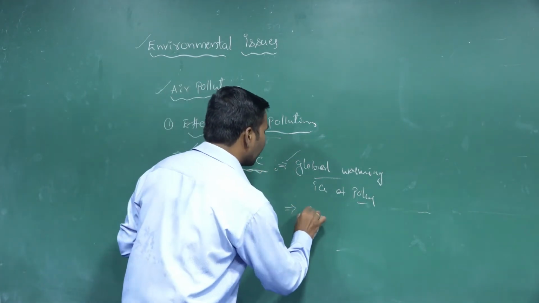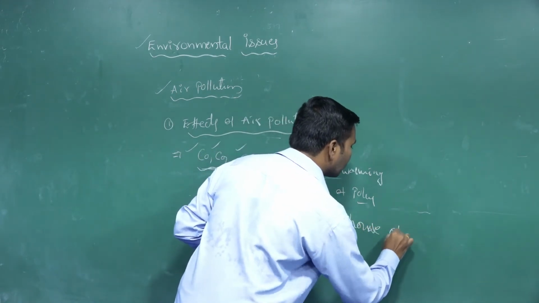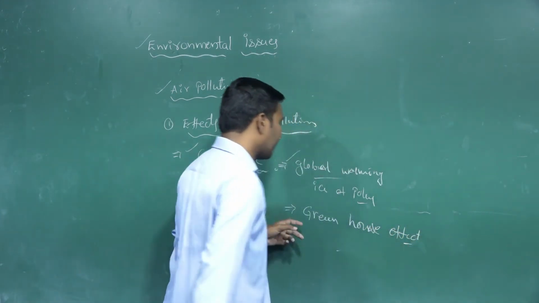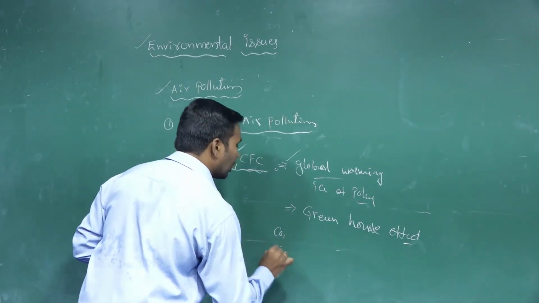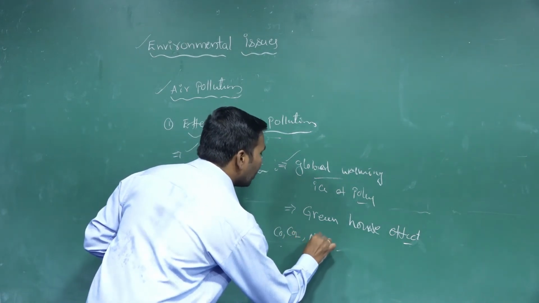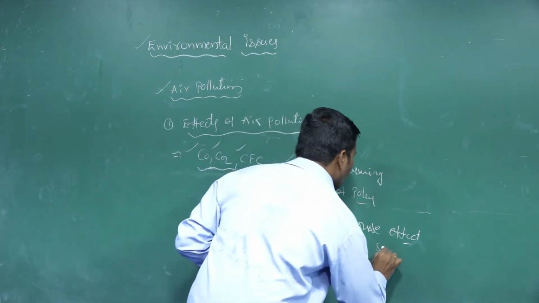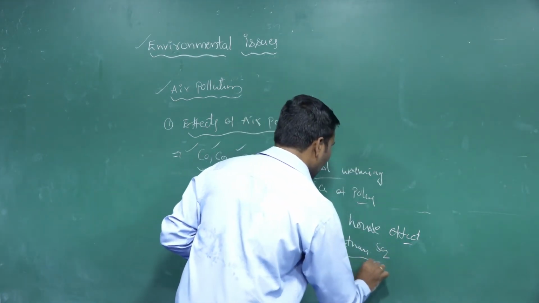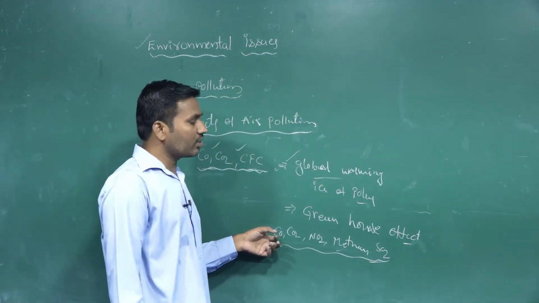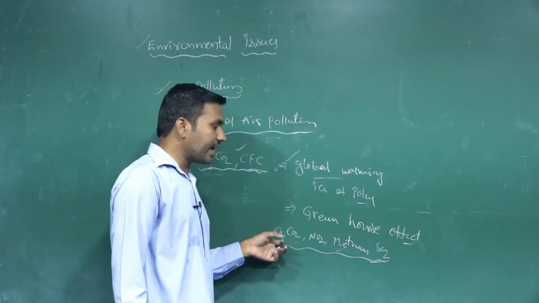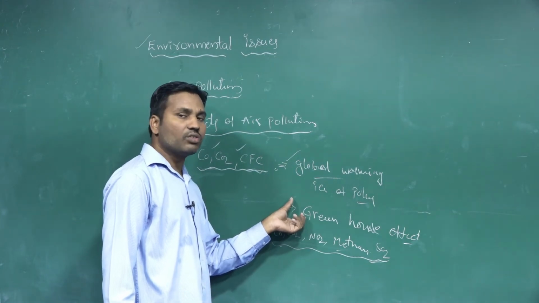And the greenhouse effect. Majorly, the greenhouse gases we take are carbon monoxide, carbon dioxide, nitrogen oxide, methane and sulfur oxides. These all come under the greenhouse gases. When these greenhouse gases are released into the atmosphere and present excessively, they cause the greenhouse effect. These are called the greenhouse gases.